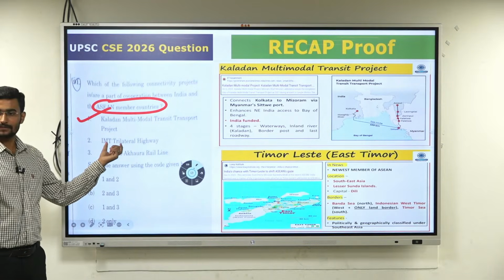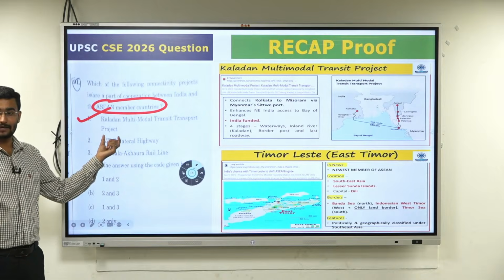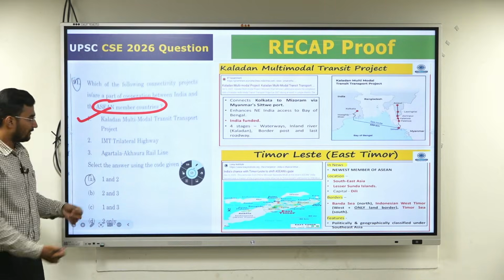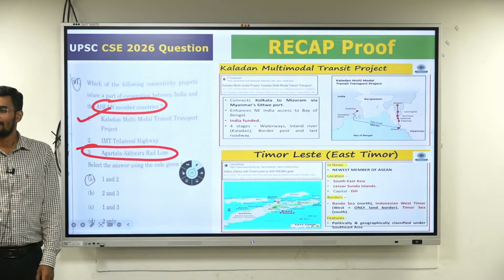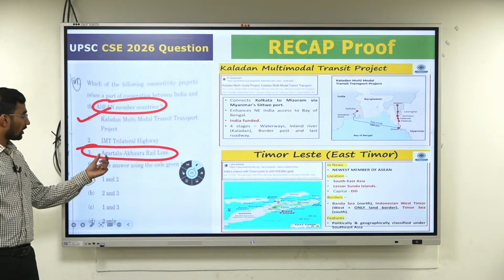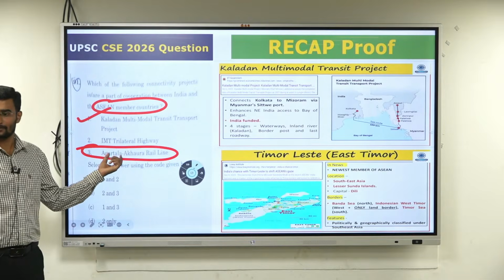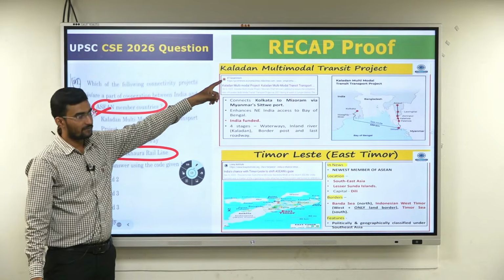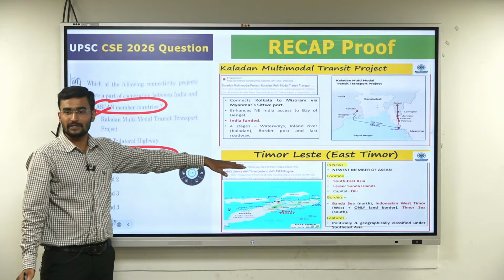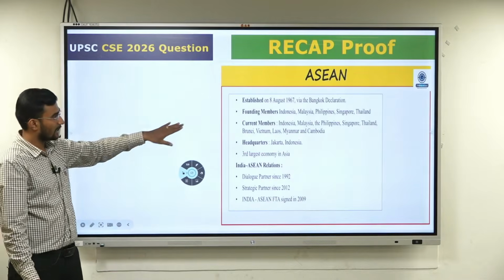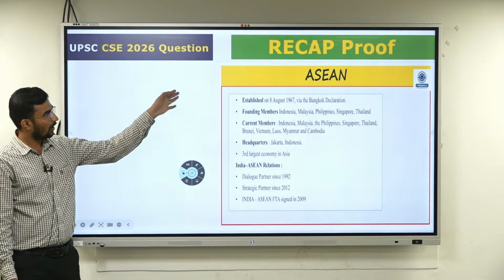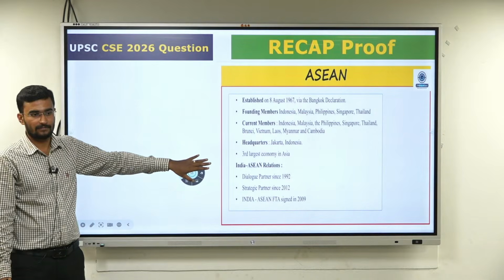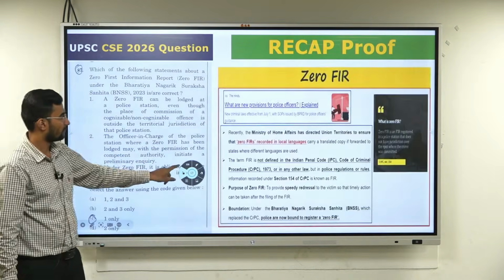IMT also I have discussed: India, Myanmar, Thailand trilateral highway. And we also discussed about Agartala and Akhaura rail. It is between India and Bangladesh, not with respect to India and ASEAN countries. We have discussed the Kaladan multimodal project. We have discussed Timor Leste. We have discussed ASEAN. All with respect to our recap. Hope you're getting it. Done.